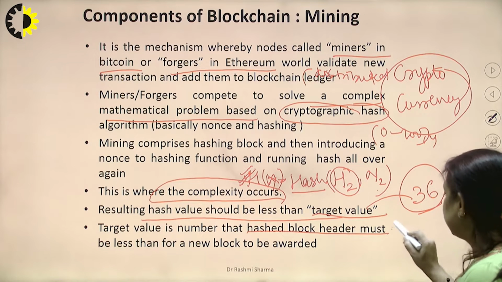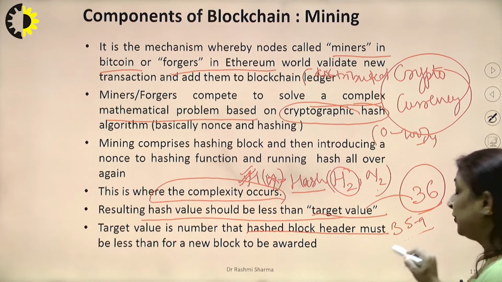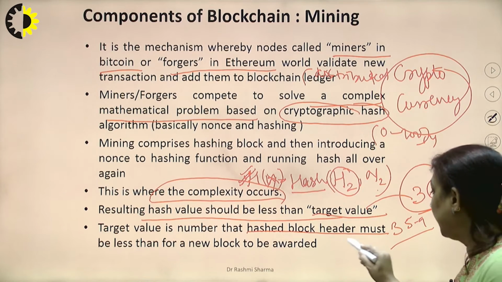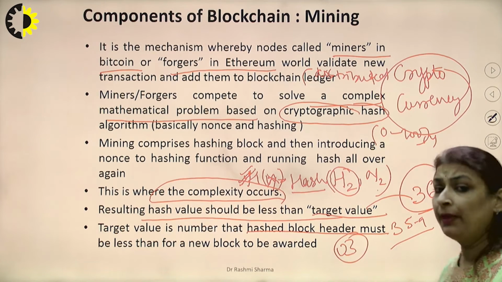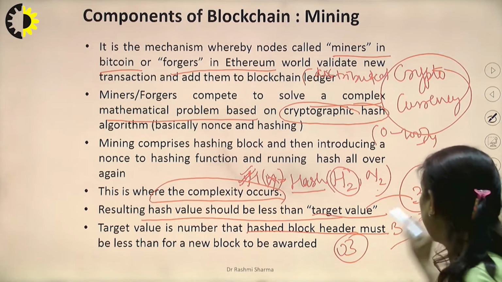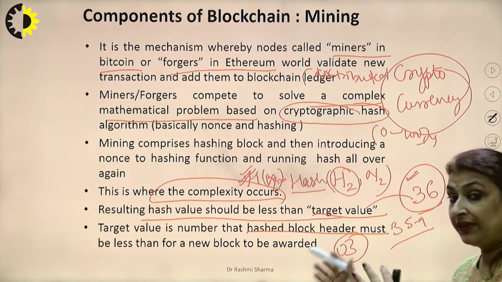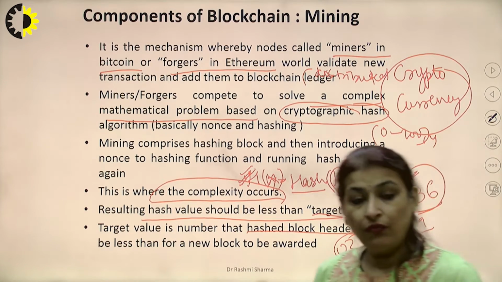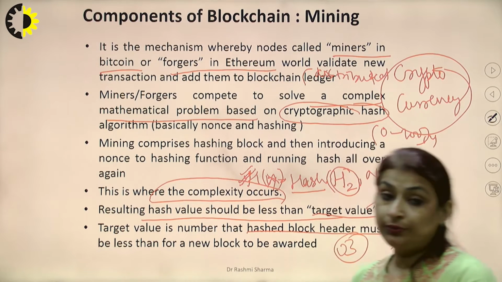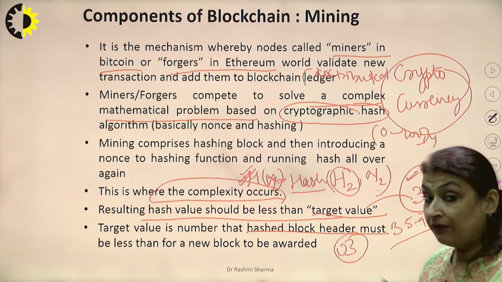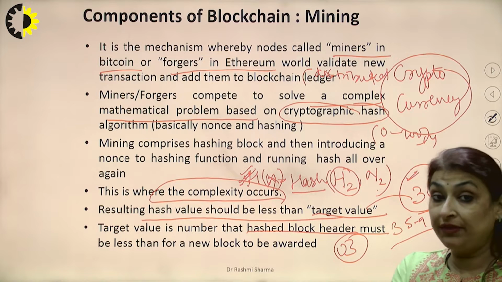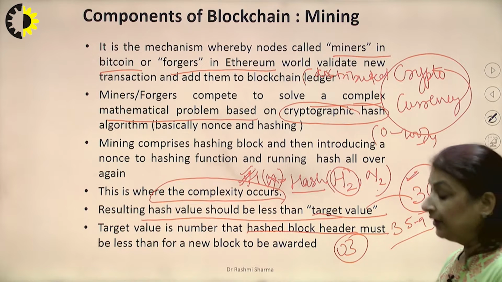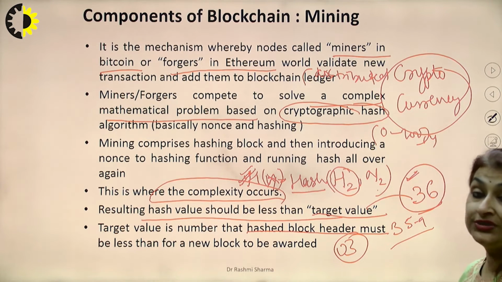If this is 36, you can have 35.9 also, it is less than 36. Or you can have 3 also. But we usually keep the number around this target value so that we can generate new blocks from those values. So the target value is, we have to have a value less than the previous block. Obviously, that is the target, and we have to reach that particular target.